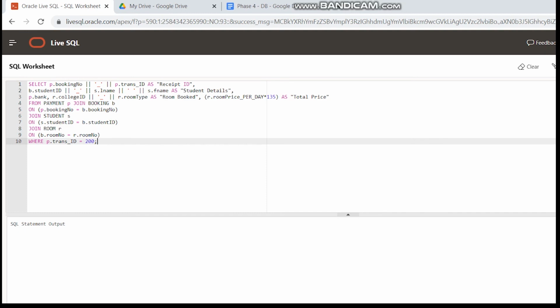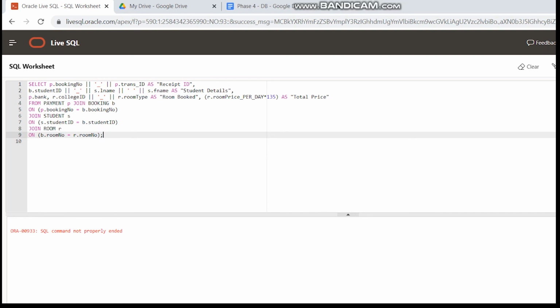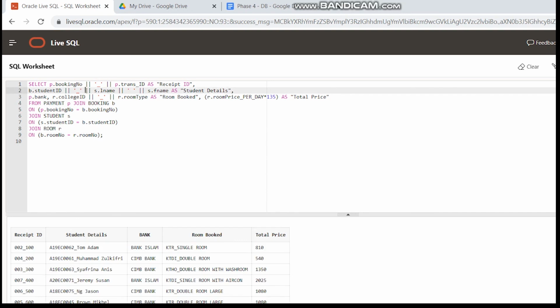Last, we'll generate the receipt for the student. So now let's delete this line first. We'll run this. We combine the booking number and the transaction ID as their receipt ID, with a line in between them, and we combine the student ID and their last name and first name as the student details. So we can see their ID followed by their name, and we also select the bank, and we combine the college ID and the room type as the room book. So here is the college ID and the type of room that is booked.